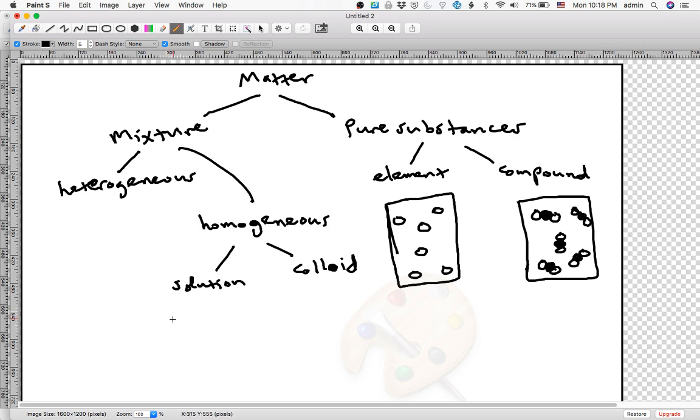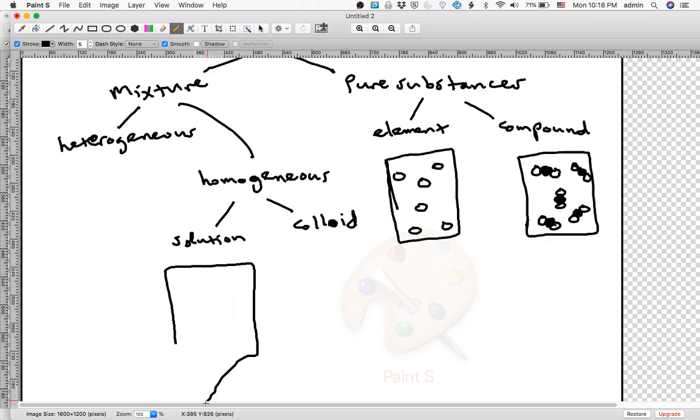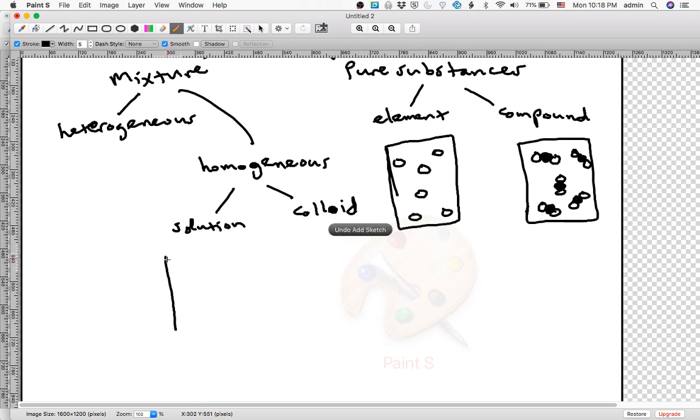Now, what about a solution, which is a mixture? A solution can be a gas, liquid, or a solid. When the solution is a gas or a liquid, the solution is transparent. You could see right through it. Air is an example, well, the air in your room right now is an example of a solution, which is a gas. There is oxygen gas.